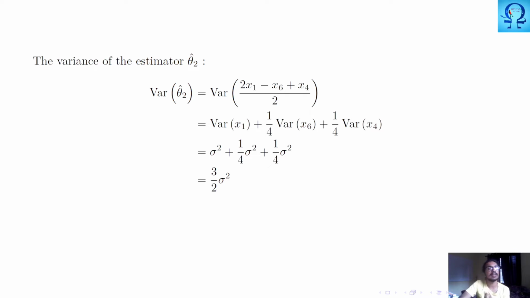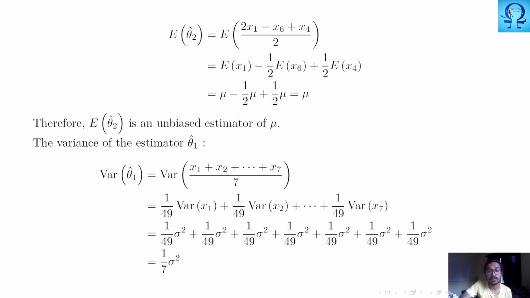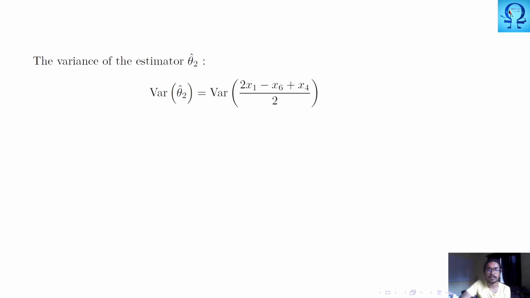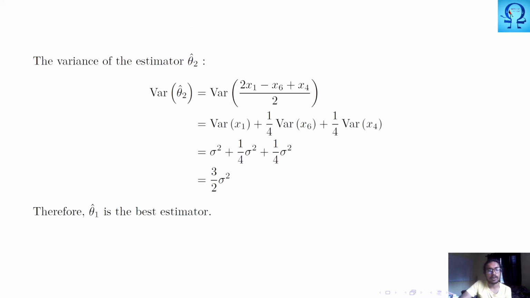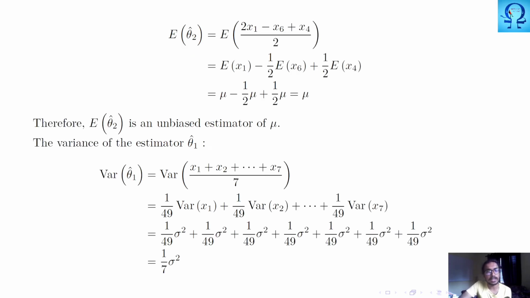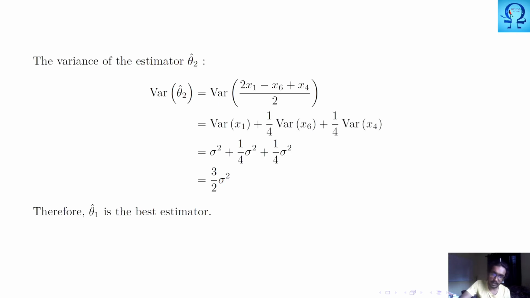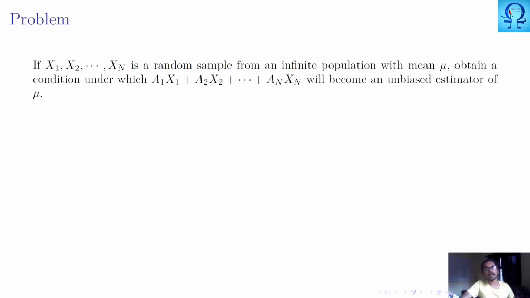Okay, and we see that 3 upon 2 times sigma square. Now it is simply half times sigma square, and it is 1 upon 7 times sigma square, that quantity is smaller than 1, right? Here we have a bigger than 1. So from this, we are able to see that the variance of theta 1 hat is smaller than the variance of theta 2, with which we can come to a conclusion that theta 1 is the best estimator. Okay, moving to the next problem.